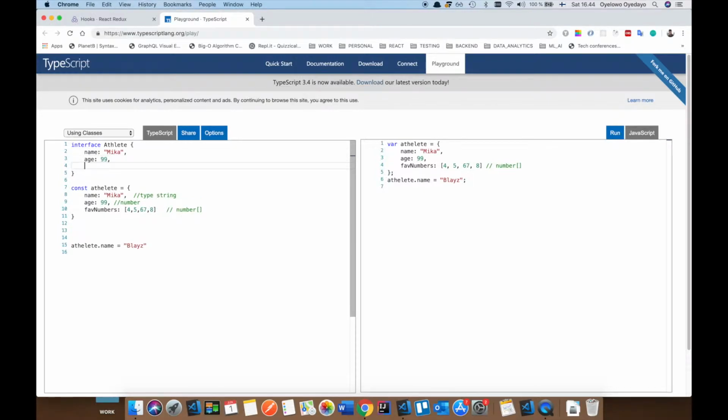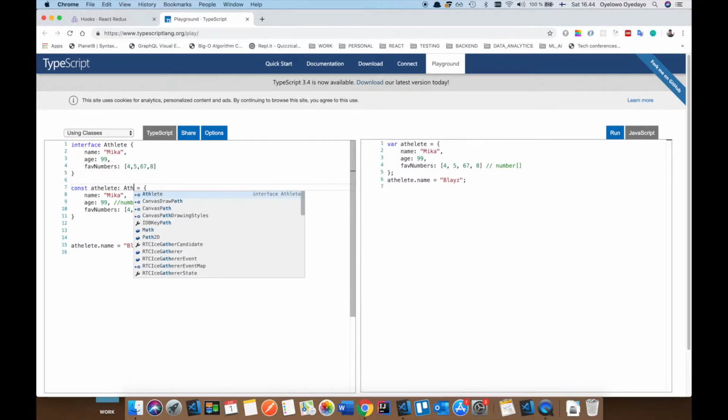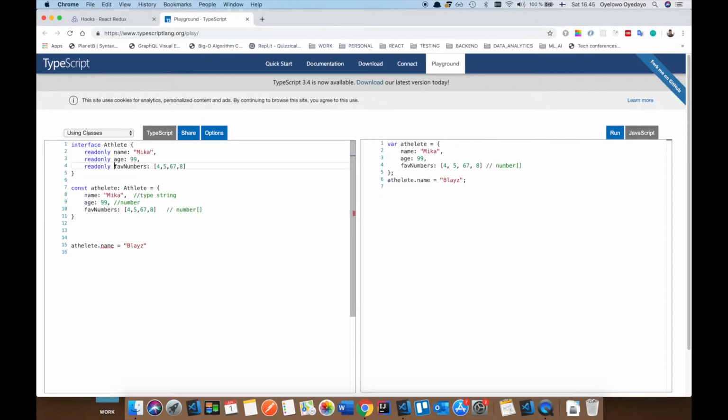If you want it to be really strict, then fav numbers to be this. Let's just copy that. Now it's going to complain because it expects this to be read only, read only, read only. But you have to write a lot of code just to achieve that basic functionality,